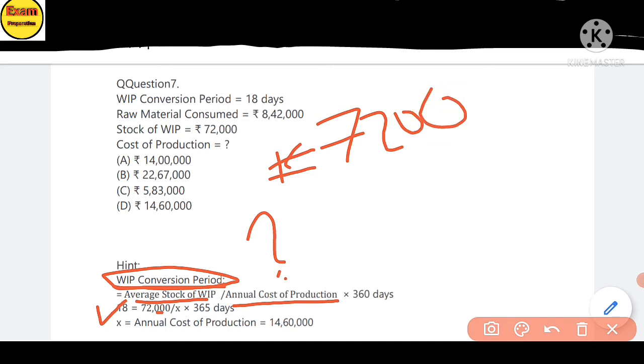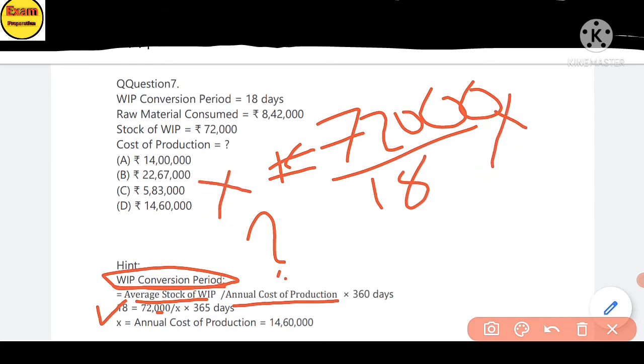By cross multiplication, the work in progress conversion period 18 equals 72,000 divided by x, multiplied by 365 days. You will get the answer, option D, 14,60,000.